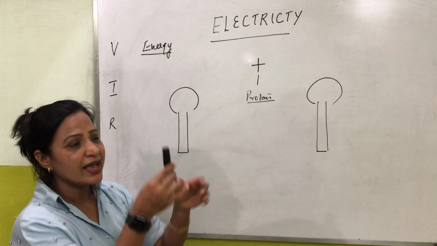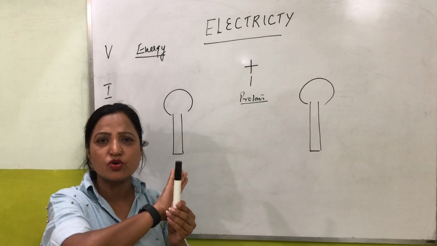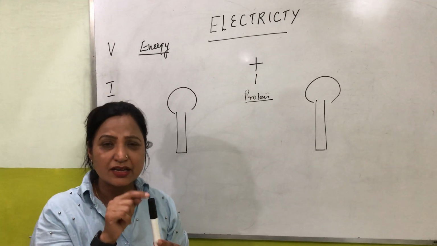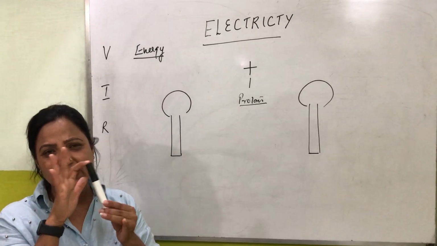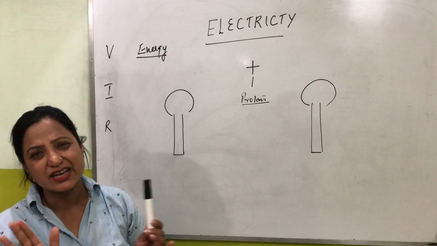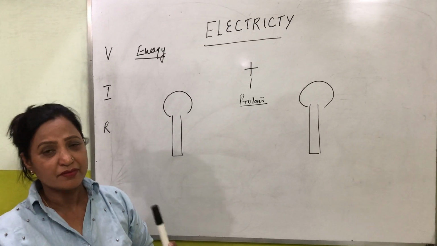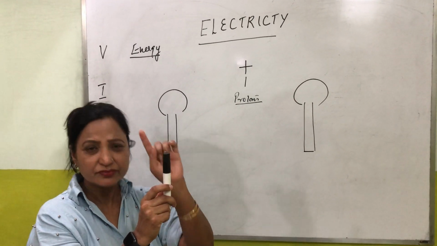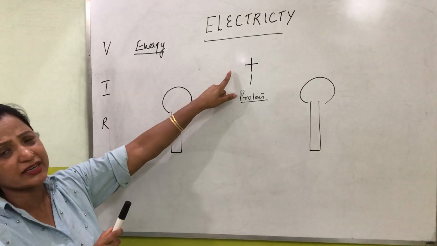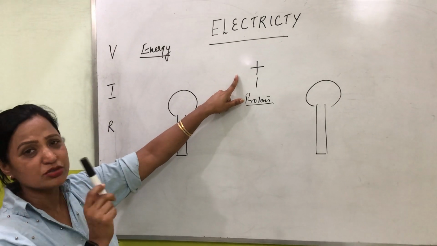That means any object which has no charge has no electric potential. Means this object which is not charged cannot do any kind of electric work done. But if I am able to produce a charge on this object, then this charged object can do some electric work done.